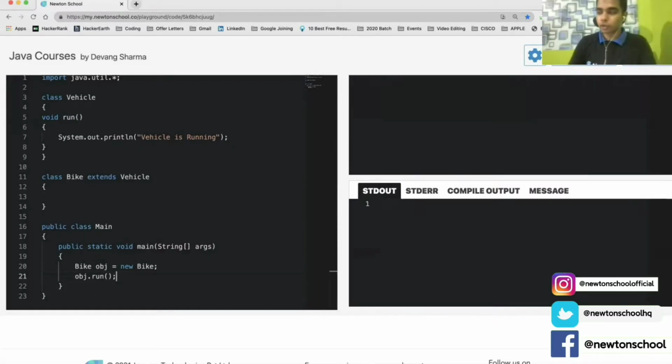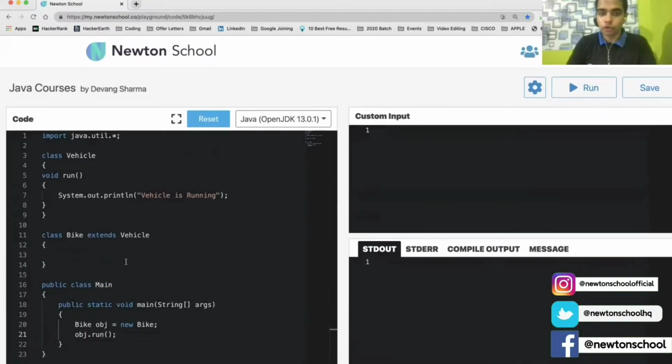Let's try to understand what our output should be. If I'm calling the method on the object of the child class, my output should be "Vehicle is running". Let's see the output.